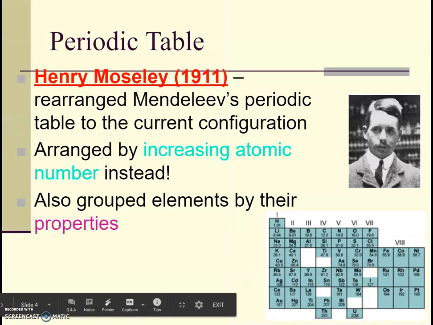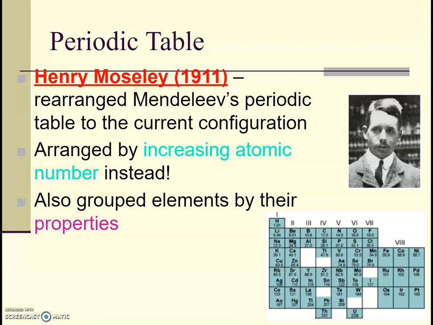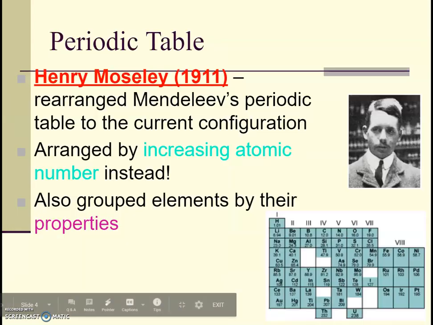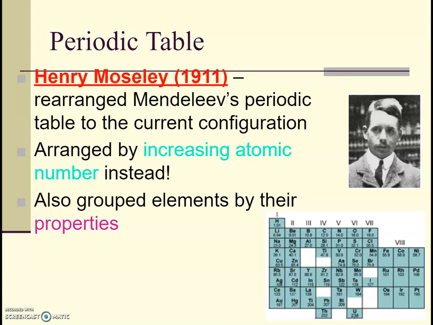Well, Mendeleev was right. There were definite patterns. And a British guy, Henry Moseley, picked up where he left off. And he said, yeah, this is absolutely correct. However, instead of putting them by increasing atomic mass, we're going to put them by increasing atomic number instead.